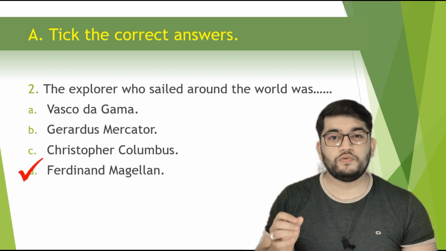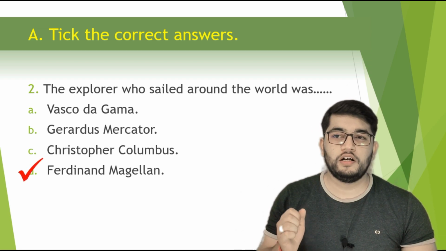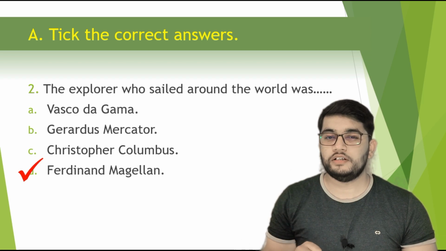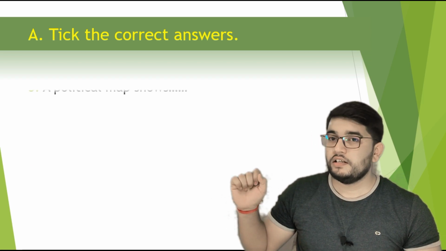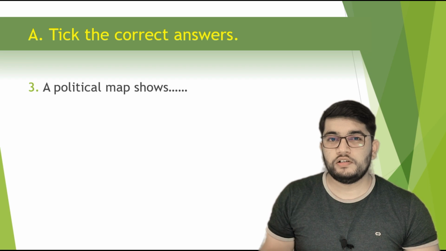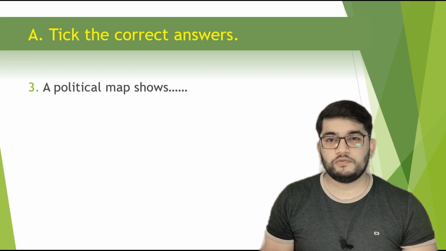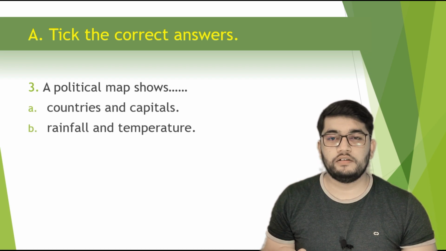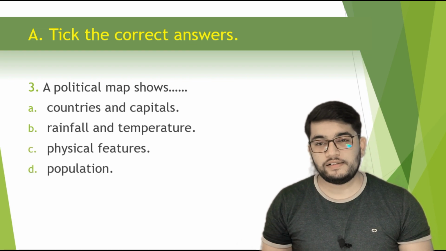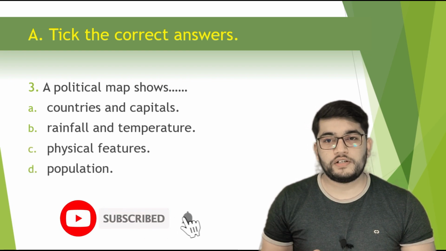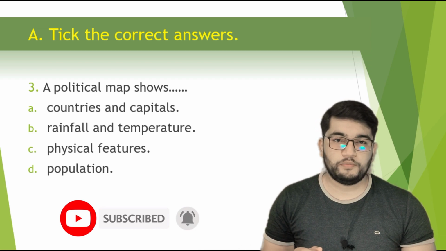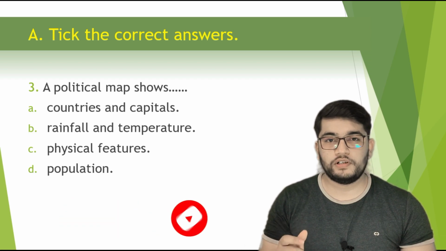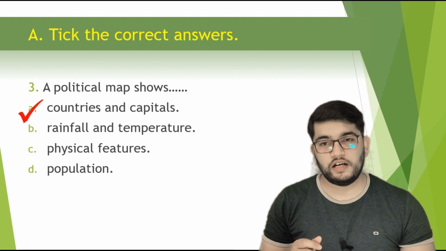Ferdinand Magellan was a Portuguese explorer who sailed around the world. Let's see the next one. A political map shows. What things are shown on the political maps? You have to tell. Four options are given: countries and capital, rainfall and temperature, physical features or population. So the correct answer for this is countries and capital.